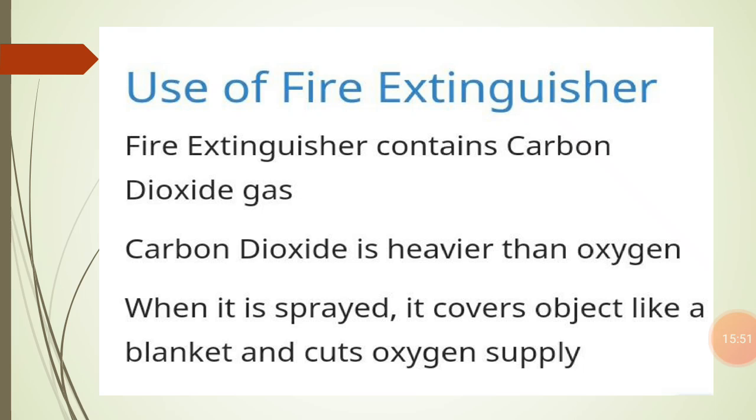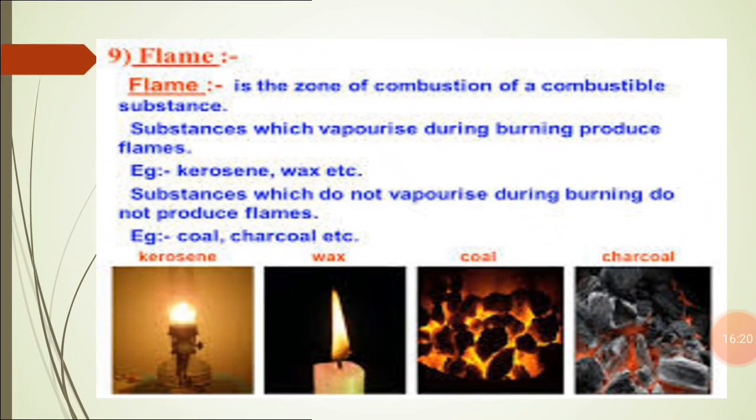So when it is spread, it covers the combustible material like a blanket, and it cuts off its oxygen supply, and in this way it can easily extinguish the fire. So this is the working of the fire extinguisher. We are going to study the types of fire extinguisher later in this chapter.